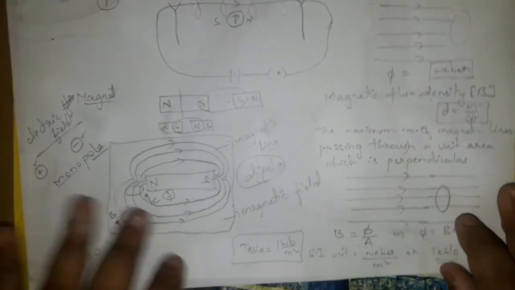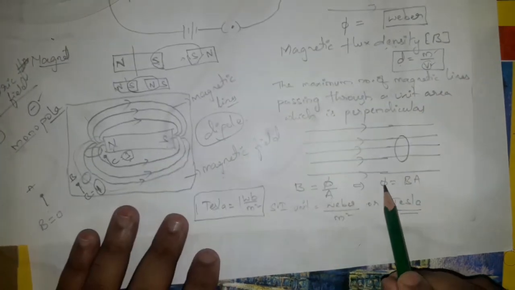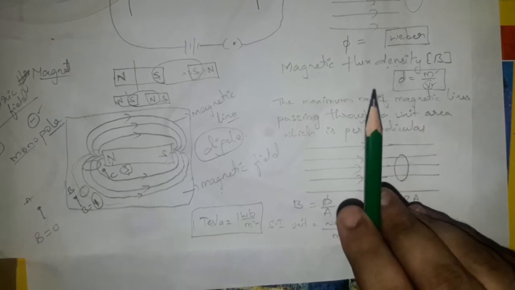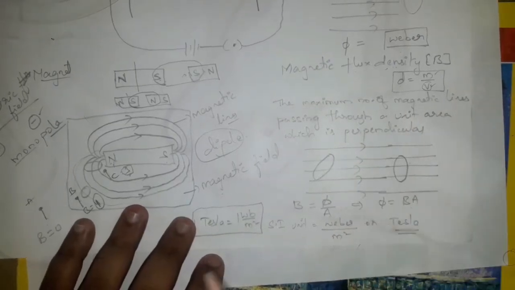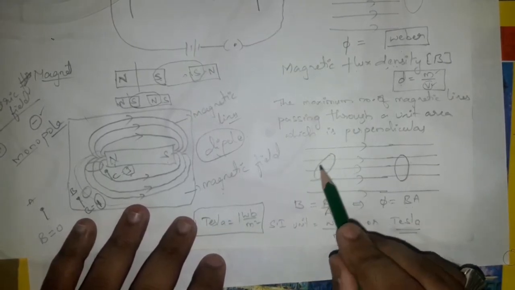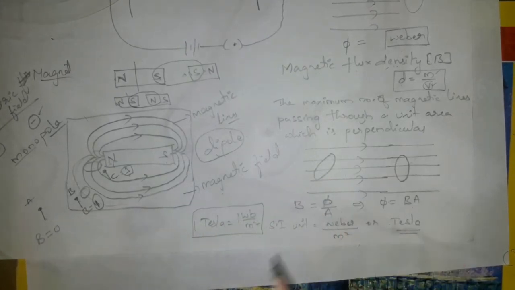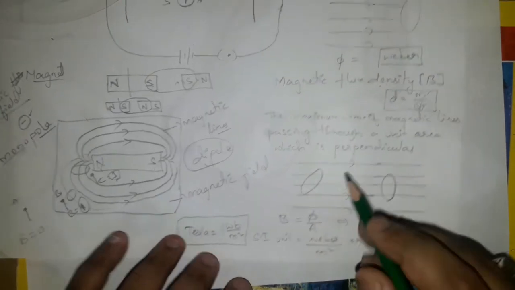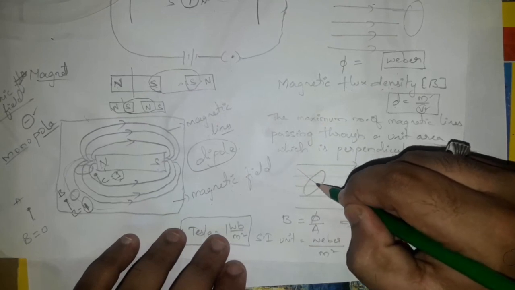Now if we go into a little more depth, phi is equal to BA cos theta. If the area has been tilted to a certain angle like this, just now it was 3, but for the same area here, now it is 2, which means it has decreased. So how to calculate it is simple: by taking the angle to the perpendicular of the area, that is, the normal to the area.